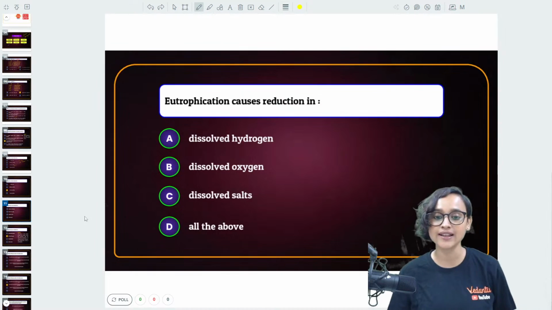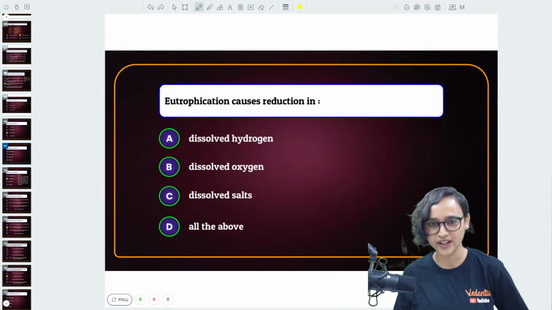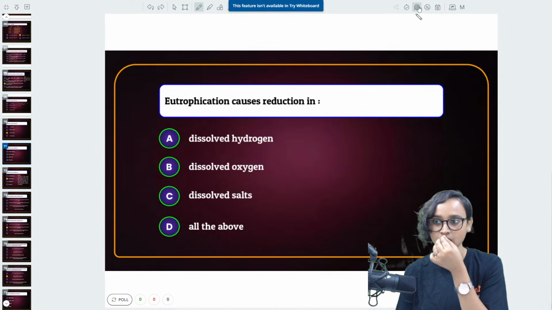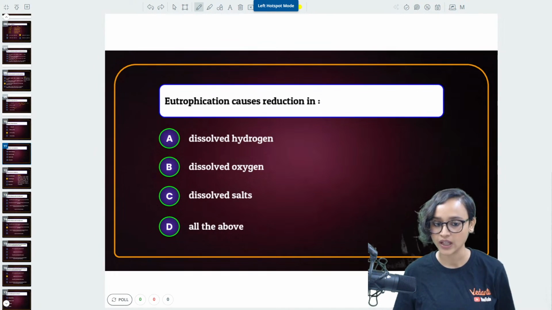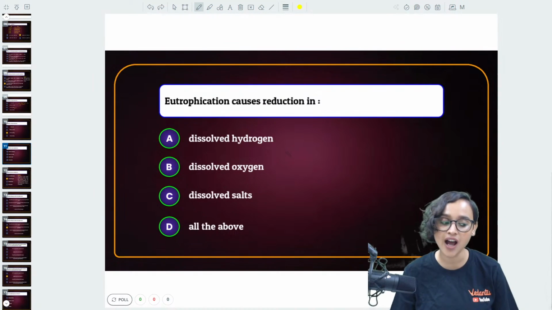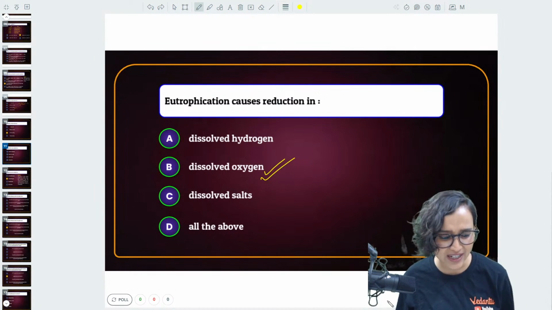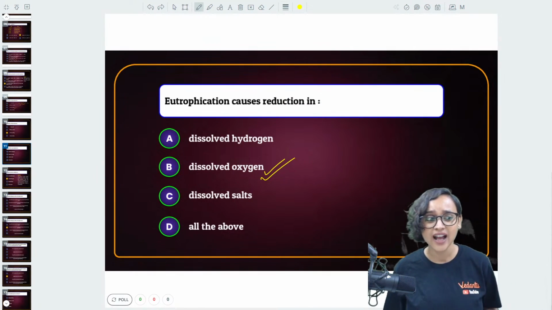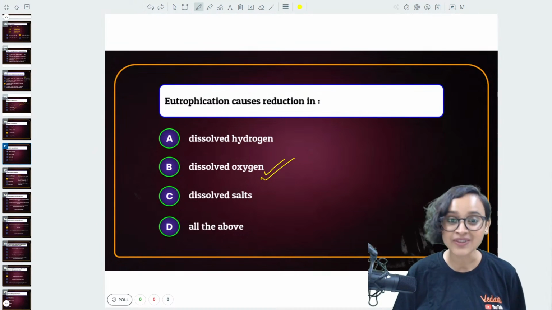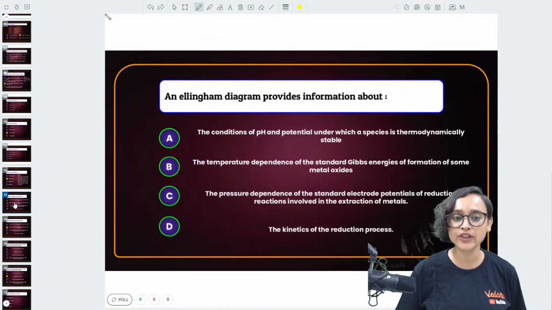Moving on to the next question, guys. Eutrophication causes reduction in... Oh, come on. It cannot be easier than this, isn't it? Tell me, guys. Eutrophication causes the reduction in dissolved hydrogen. Very good. Absolutely right, guys. It is dissolved oxygen. I mean, of course. If this comes in your exam, you will probably go like, wow, really? This came up in the exam? But yes, sometimes it does. Okay, moving on to the next question.